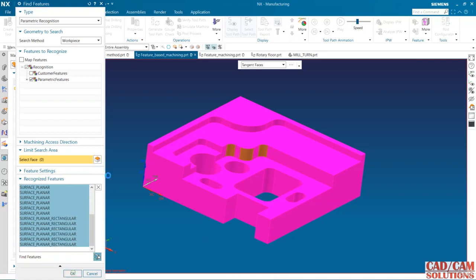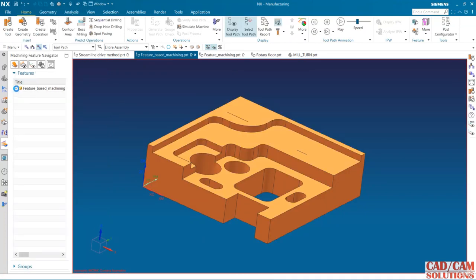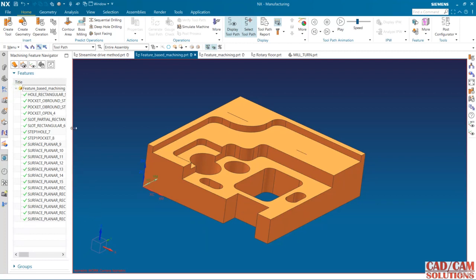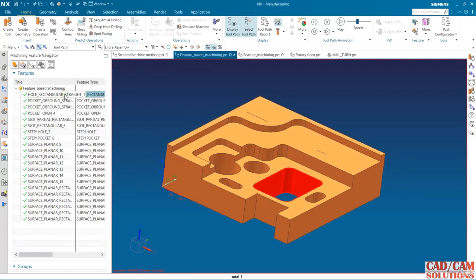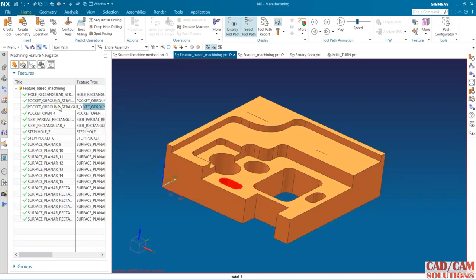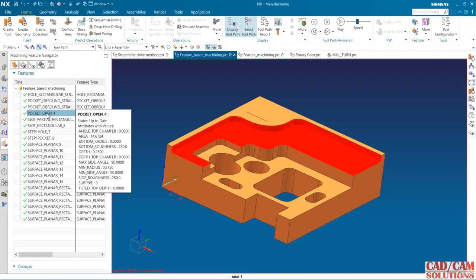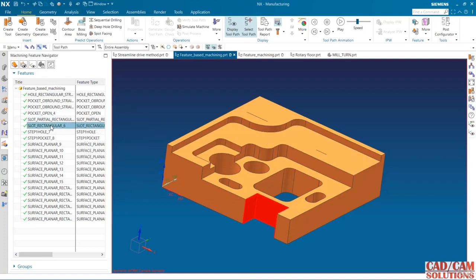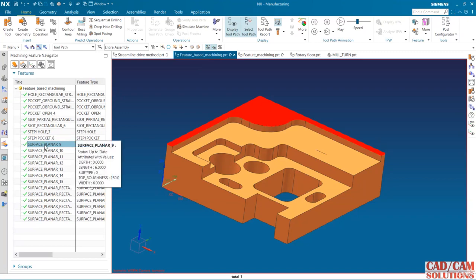Just click OK and see all the features. I'm selecting this first. This is a rectangular slot or brown slot, another oblong, open surface, partial open, rectangular, hole, again one planar surface.